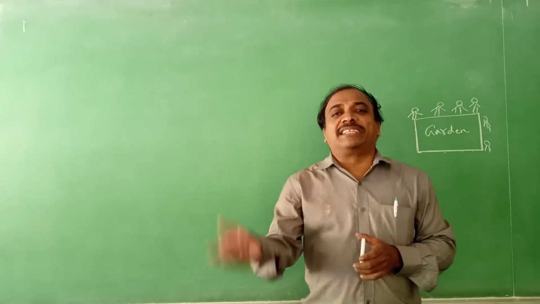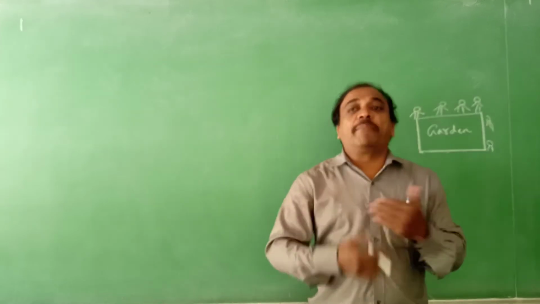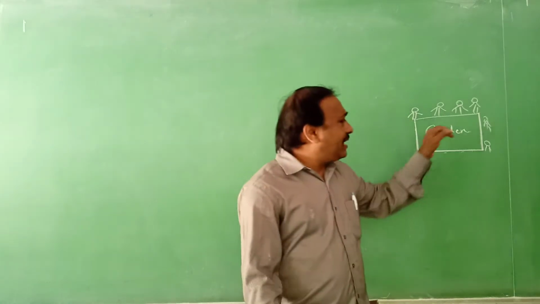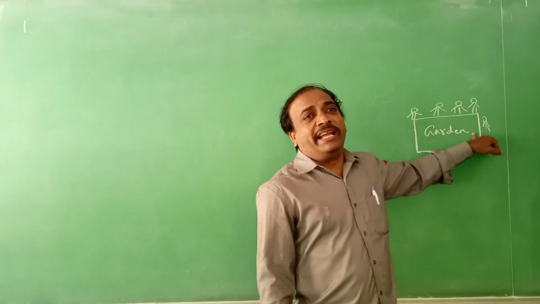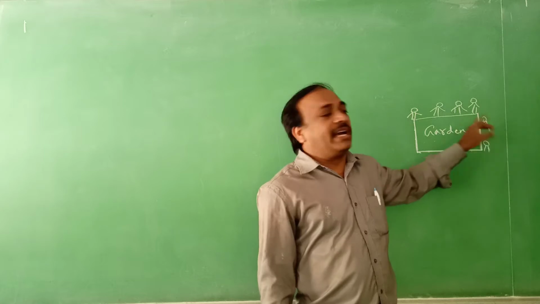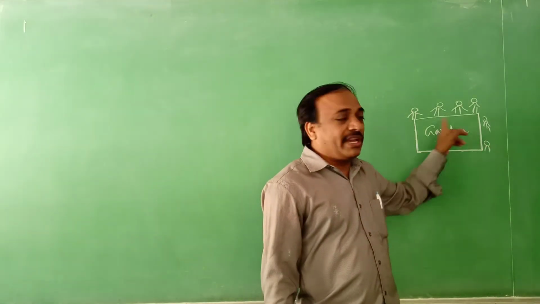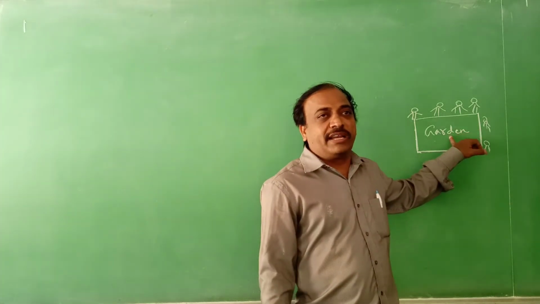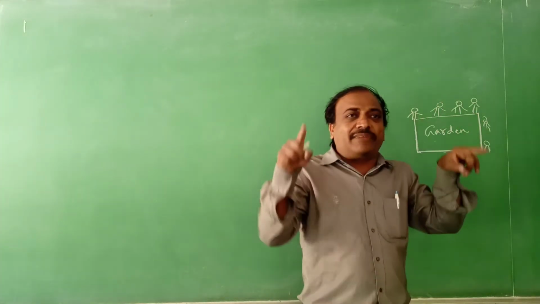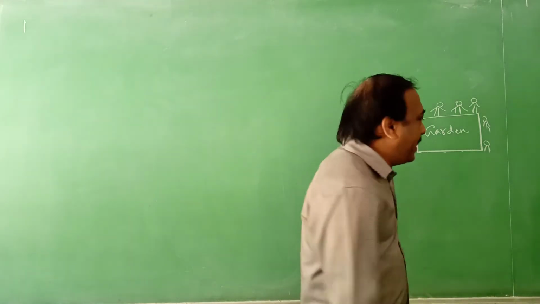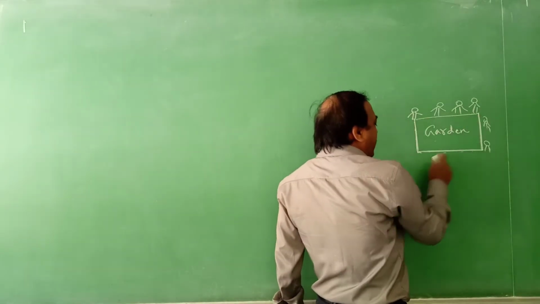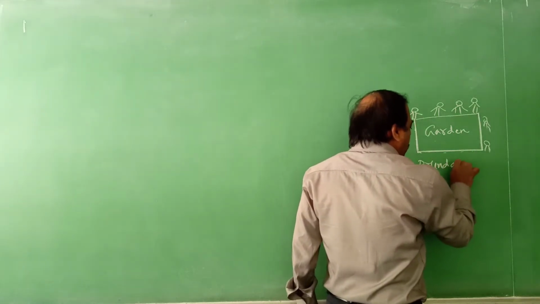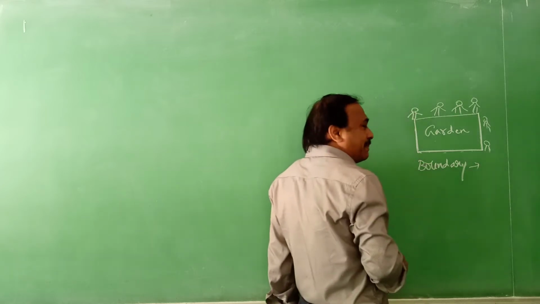So today our topic is perimeter and area. In other terms, we are measuring it. So area is the region enclosed by a closed figure. The region enclosed by a closed figure is called its area. The total length of the boundary is called perimeter. That's the total length. The boundary length is called perimeter.